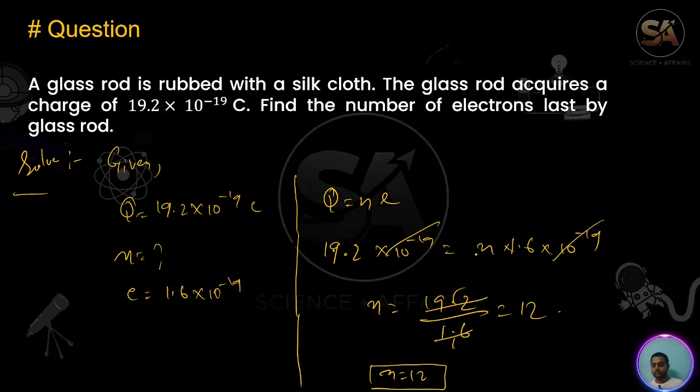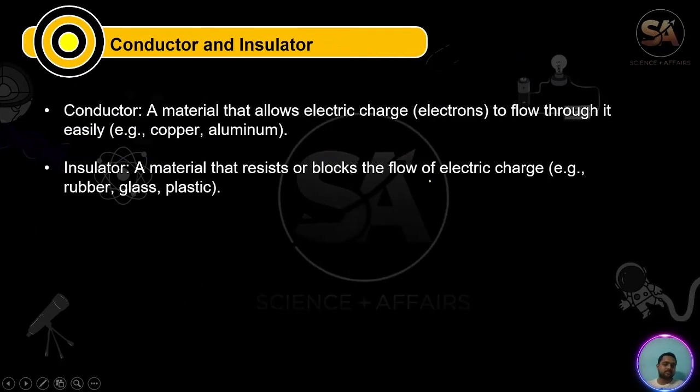Hope you understand. Next, what is a conductor? What is an insulator? Copper is a conductor, aluminum is a conductor: that which allows charges to flow through it is called a conductor. And the material which does not allow electrons to flow through it is called an insulator. So remember this.